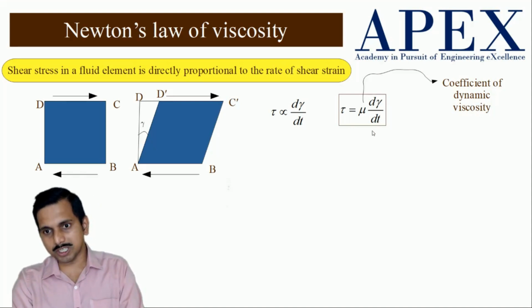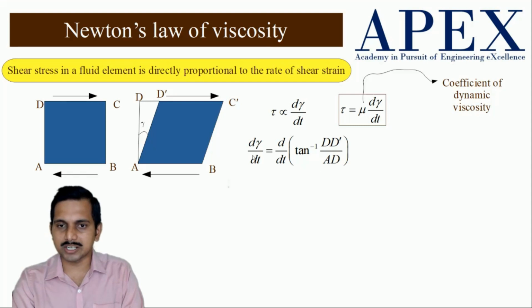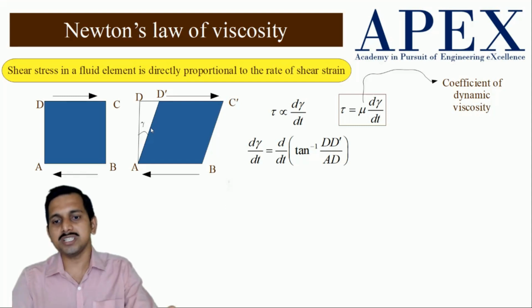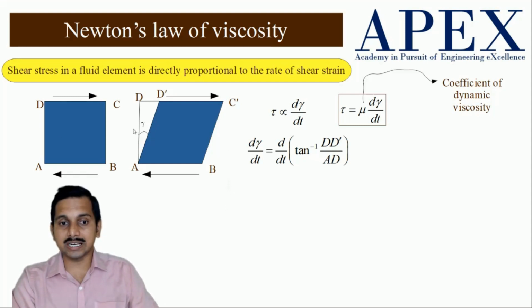Now what is this rate of shear strain? We will understand. The rate of shear strain, d gamma by dt, is equal to d by dt of tan inverse of dd dash by ad, if you consider this particular fluid element. We can write this because shear strain is nothing but the angle by which it is deformed. When this angle gamma, the shear strain, is small, we can write tan theta equal to theta.